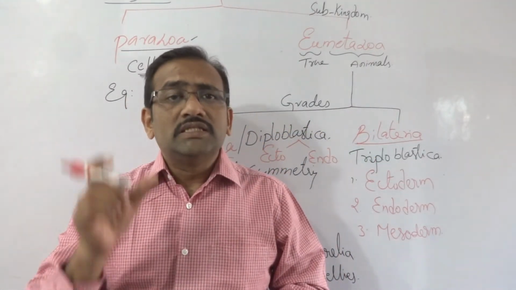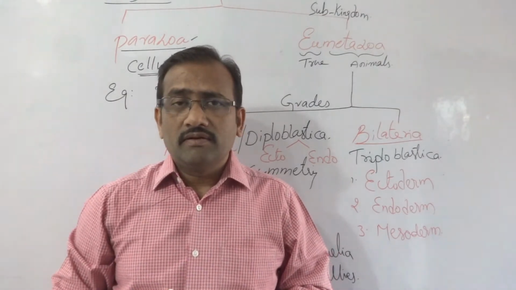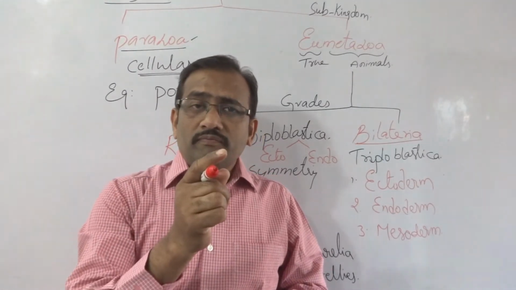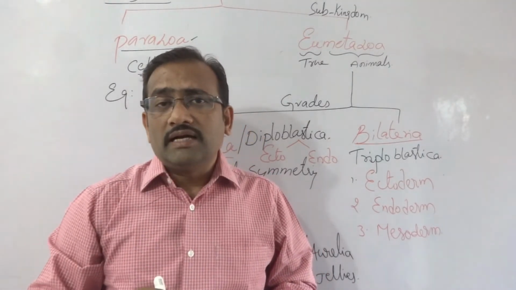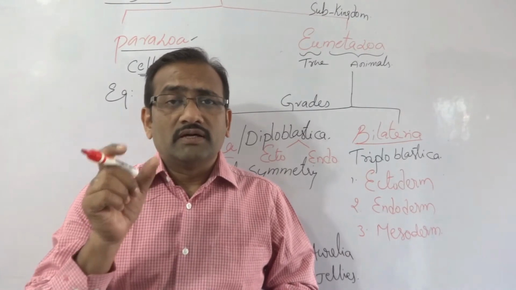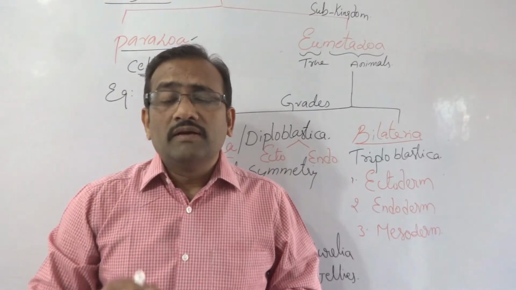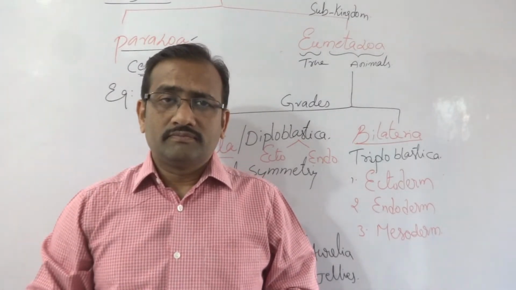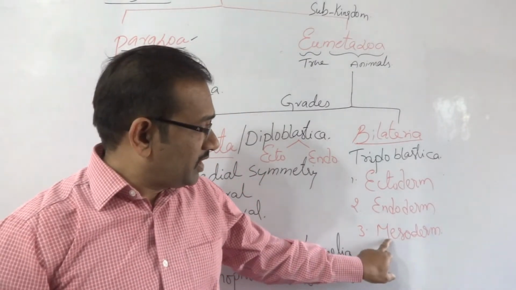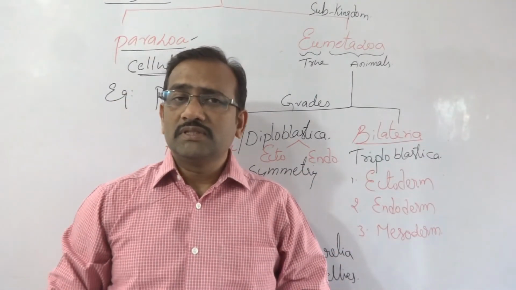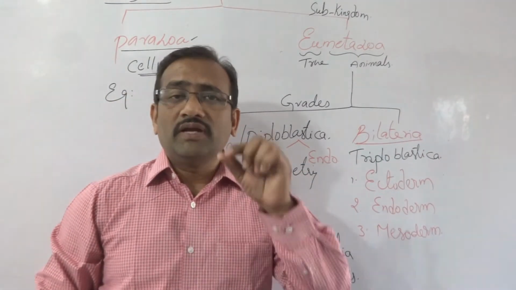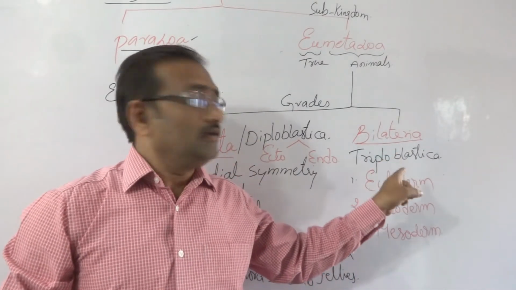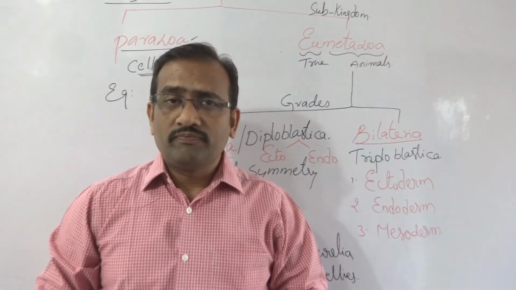Because coelom is the body cavity present between the body wall and the internal gut or internal viscera. The space is called body cavity. Body cavity develops from the mesoderm. So mesoderm first developed in the bilateral animals. That is why we are discussing the coelom, the body cavity, in the Bilateria also.